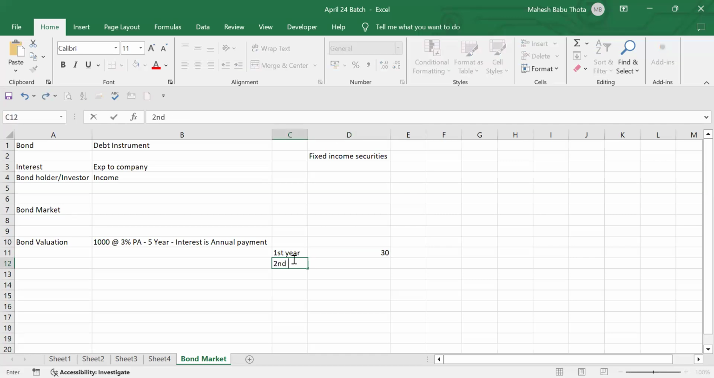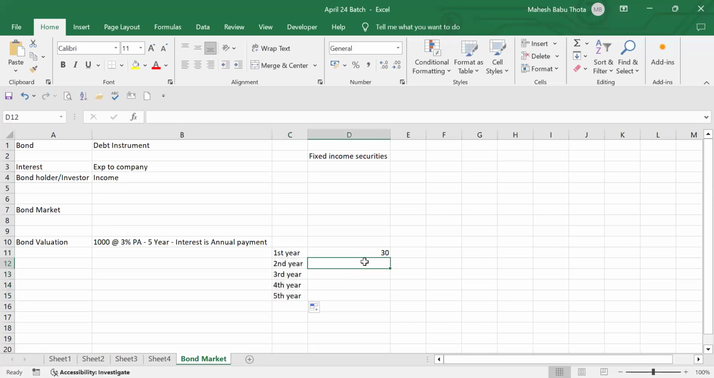In the second year, how much interest will I get? 30 only. It's not going to change, because it's a fixed rate of interest. So I'll be getting only 30 rupees each year over the 5 years. And in the fifth year, I'll get 30 rupees interest.